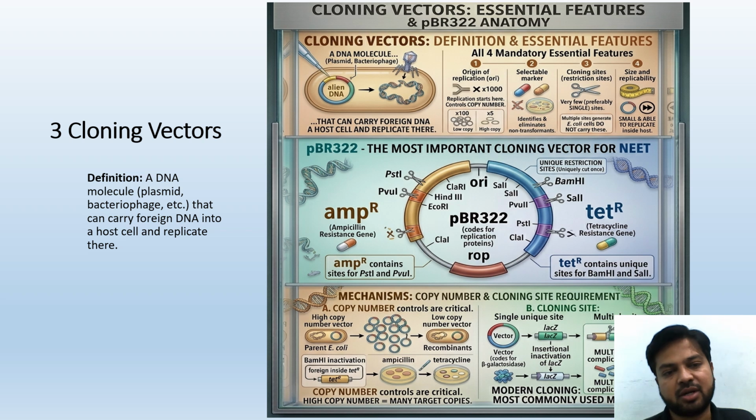Third topic is cloning vectors. Okay, you know what cloning is? It is like lab-based reproduction, simply. From one, we make two; from two, we make four in the lab. That is called cloning. We have studied this in bacteriophages and bacteria. So a cloning vector is a DNA molecule, a plasmid or bacteriophage, that can carry foreign DNA into a host cell and replicate. It will carry the foreign DNA and divide that DNA multiple times, and that is how we are going to study the cloning vectors.